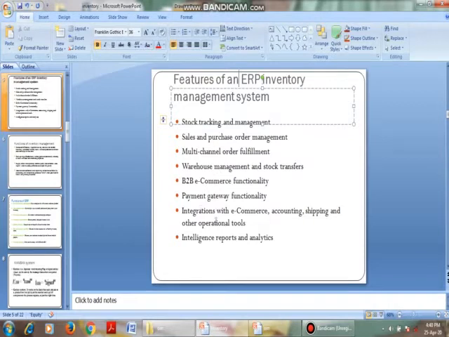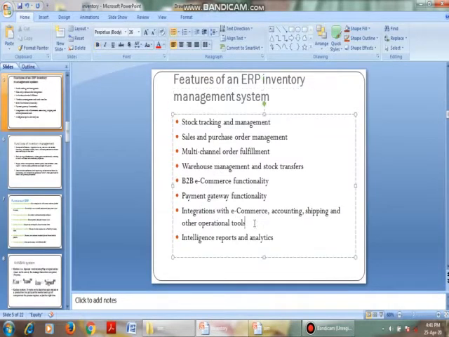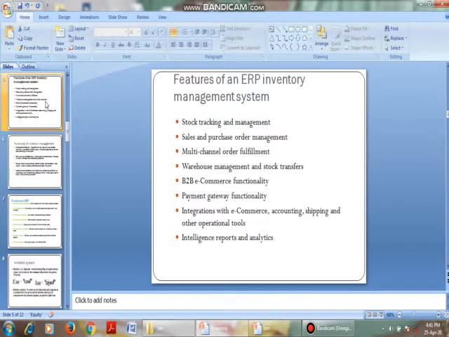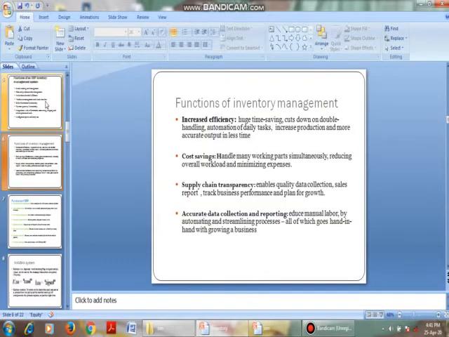Next, integration of e-commerce with accounting, shipping and operation tools. That is, integration of all these things can be done through the ERP model, right? Intelligence reports and analytics. That is, we can find out the reports, feedback, and future analysis can also be done through the ERP model. Okay.